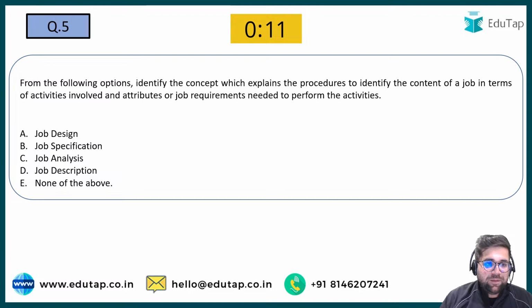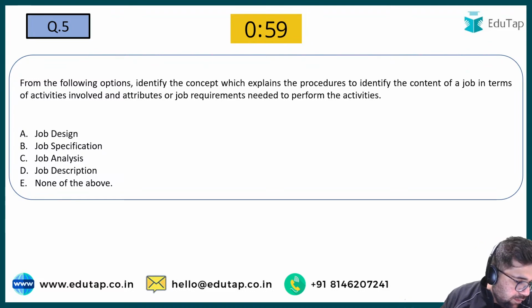Niharika is writing D multiple times. Will that make the answer D? If I write D 100 times, will that make the answer D? No, right? Shubham is also going with D. Gaurav is also going with D. Mahek is also going with D. Everyone is going with D. Try to think, my friends.